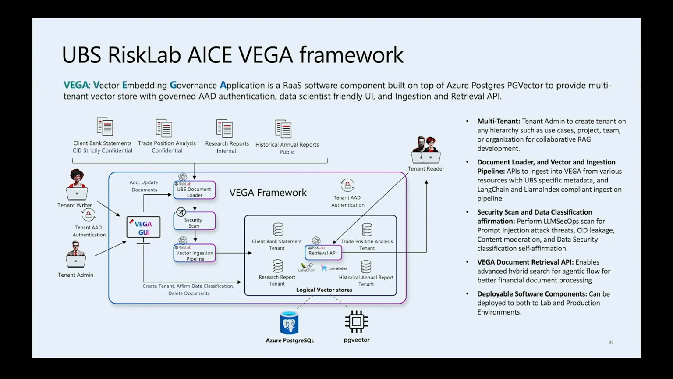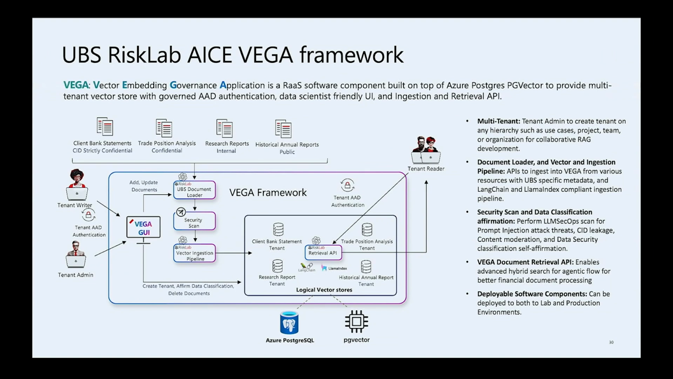So here is our solution. Our product within ACE is called Vega. It's a very catchy name. It stands for Vector Embedding Governance Applications. It is a multi-tenanted vector store built on top of Azure Postgres PG Vector.